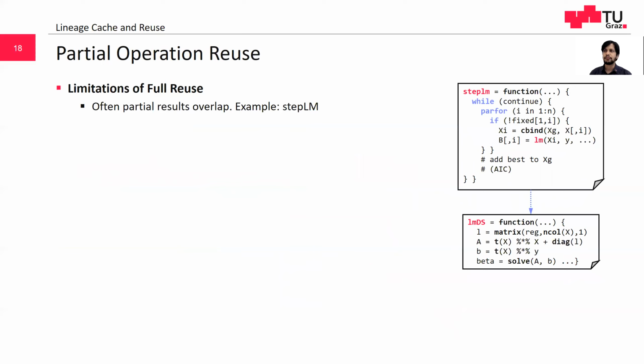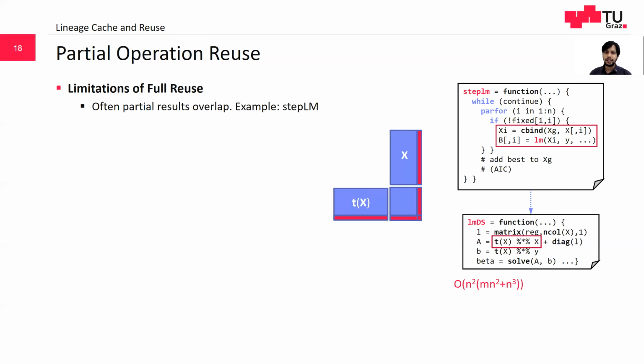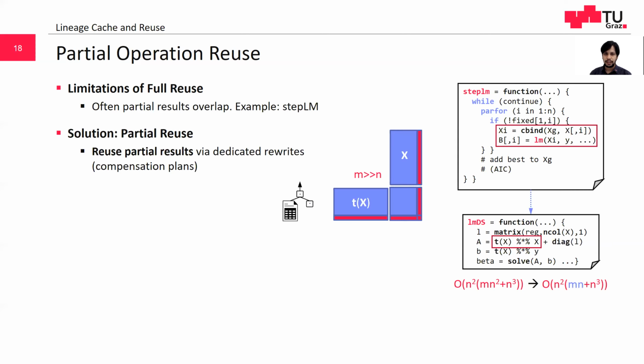We have come across use cases in ML pipelines where operations have partially overlapping computations. Full reuse fails to eliminate these redundancies. Here is an example. StepLM is a stepwise forward feature selection algorithm. StepLM repetitively appends an additional feature to a global set of features and calls linear regression to find the next best column. Repetitive execution of XTX can be avoided by forming a compensation plan over the previously computed and cached outputs.